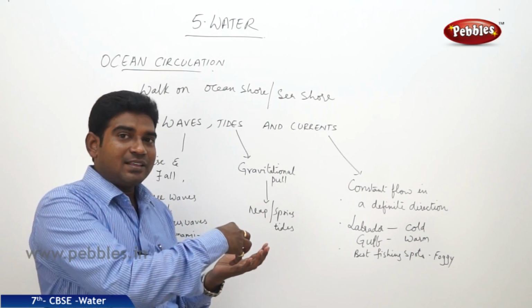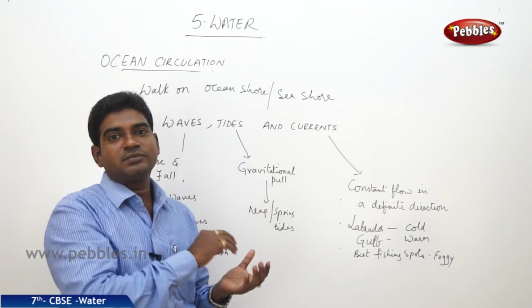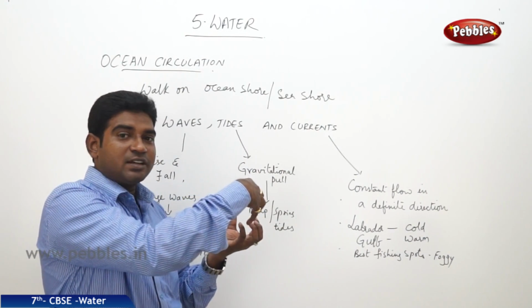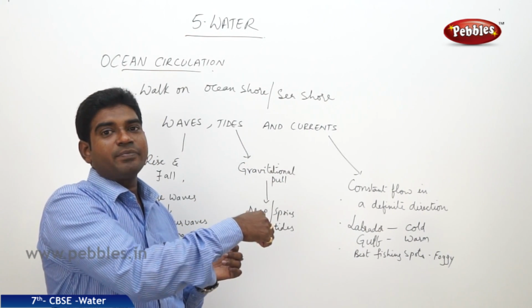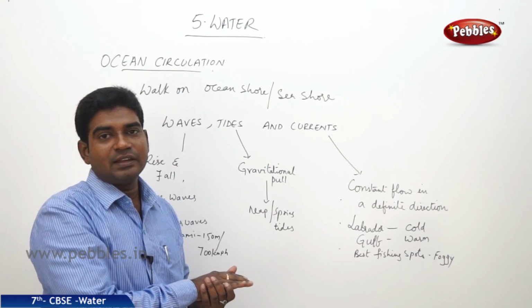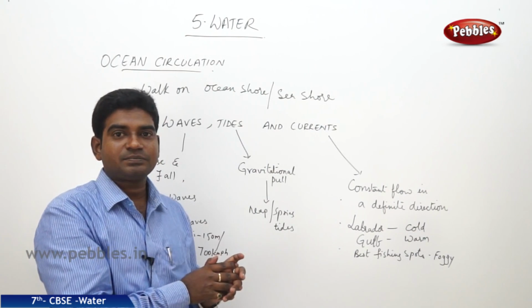So the tides are very low, they can't go much high because pressure is exerted from both sides and they are in reverse directions. So that's why the tides are very low and they cause neap tides.